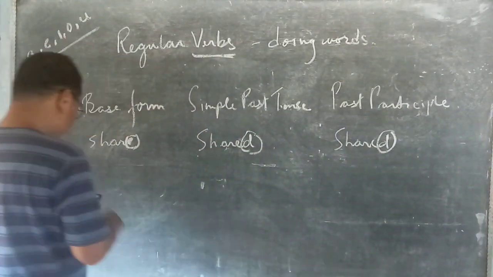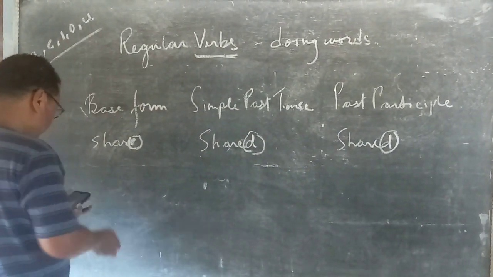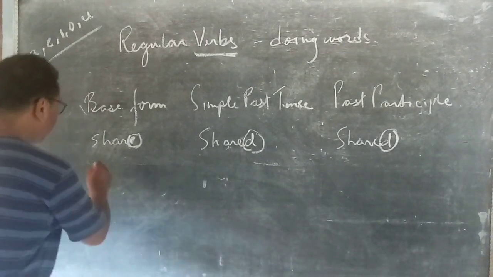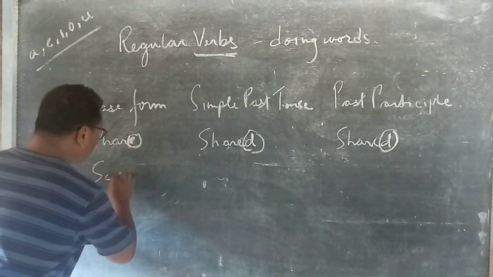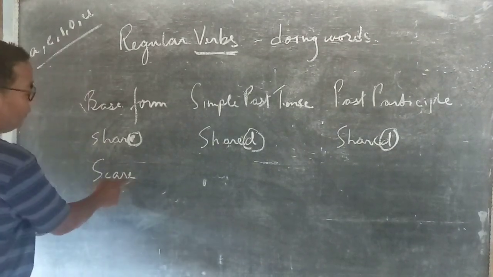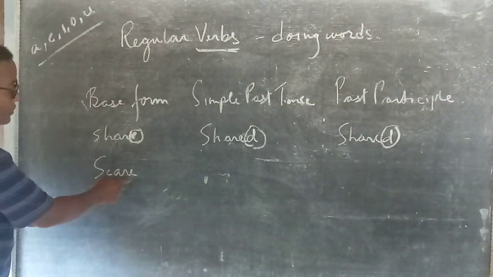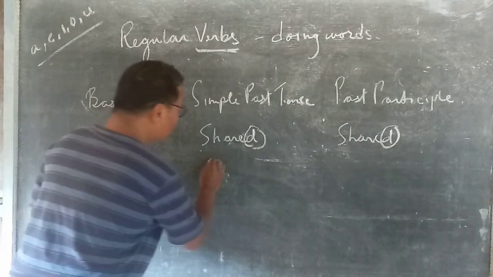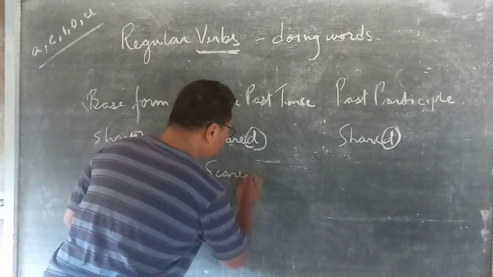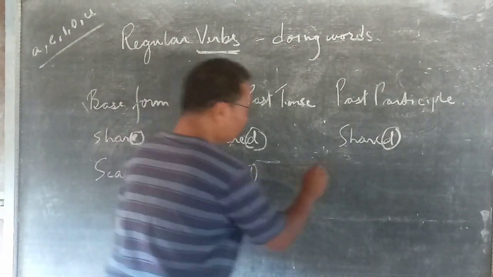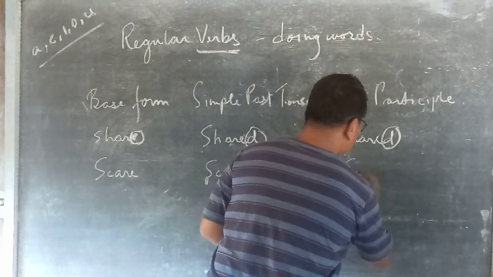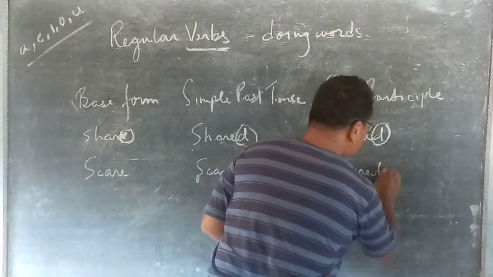And then I'll give you another example. Scared. Here again, the verb ends with E, so scared. Past participle also scared.